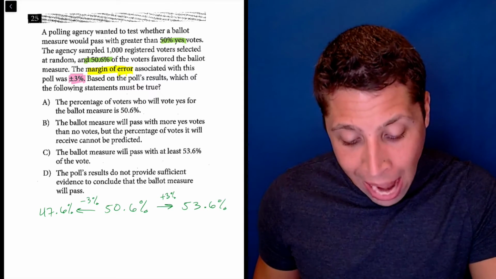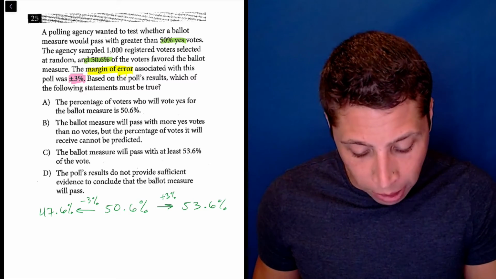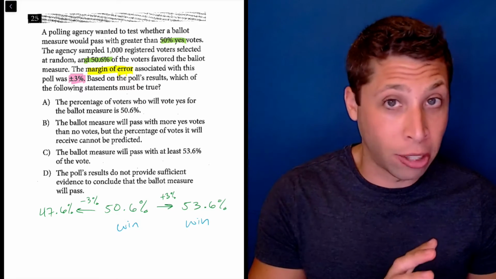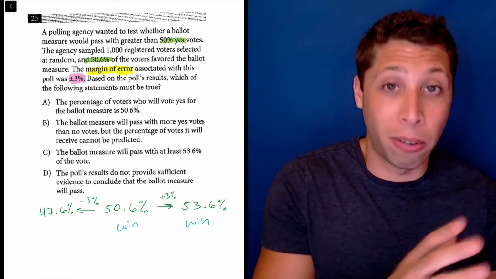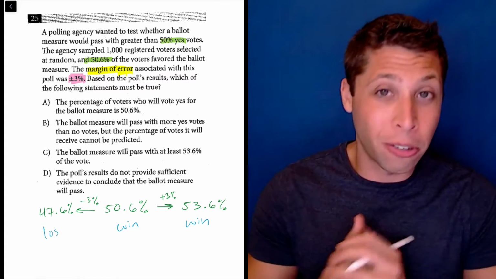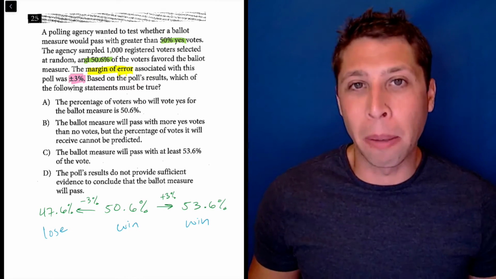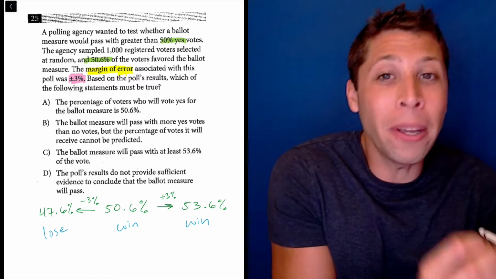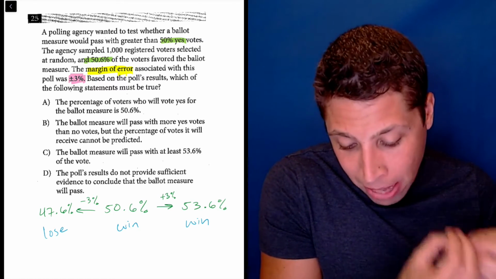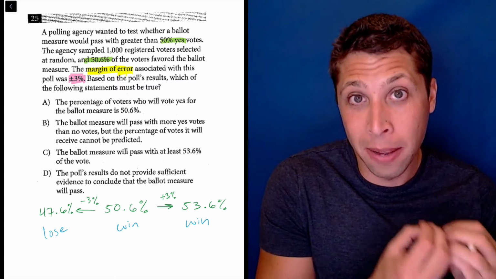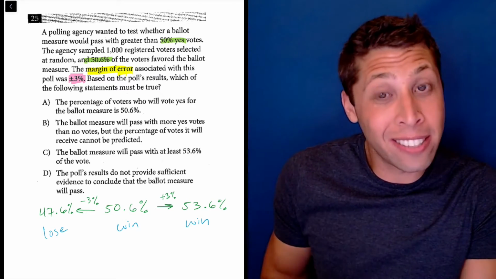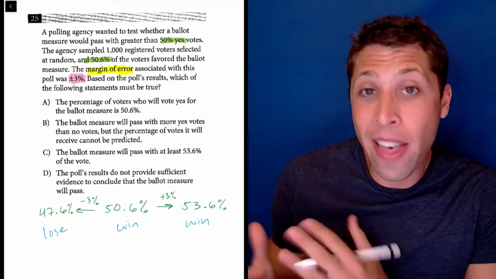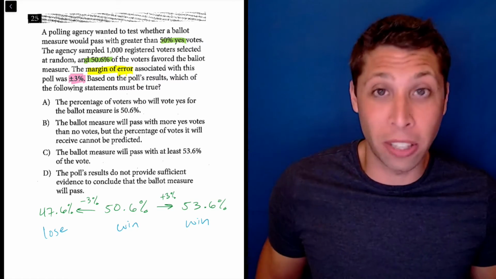Right? So if we're accurate, we win. If our survey was perfectly accurate from the start, we win. If it was off in one direction, we win by even more. But if it's off in the other direction, we lose. So this is a problem. It means we actually don't know what's going to happen. We think the odds are a little bit in favor of this ballot measure passing, but it's still not unlikely, by normal statistics, that it could fail.